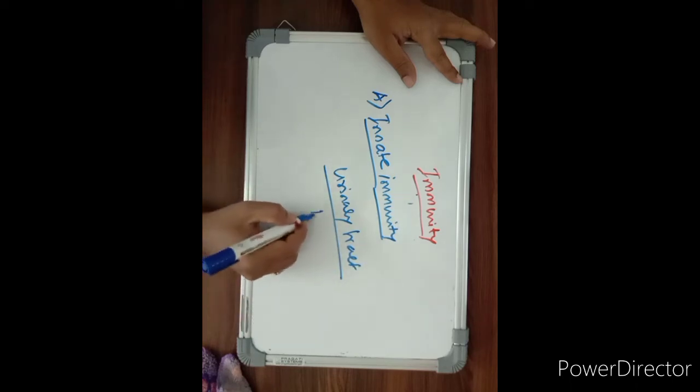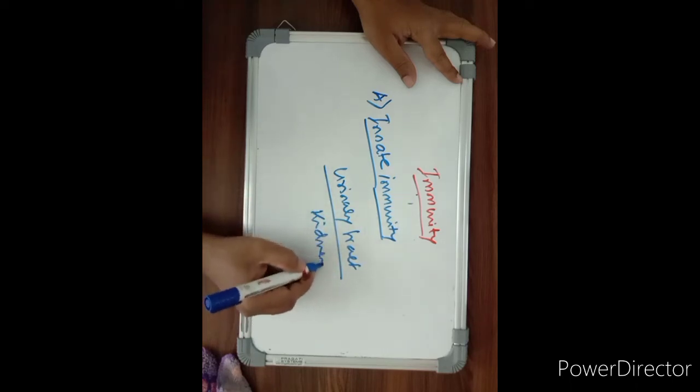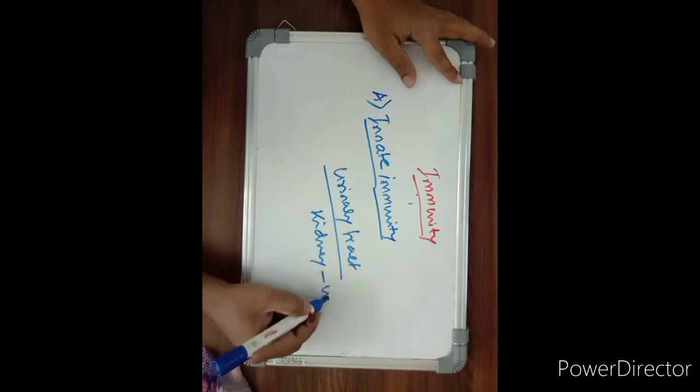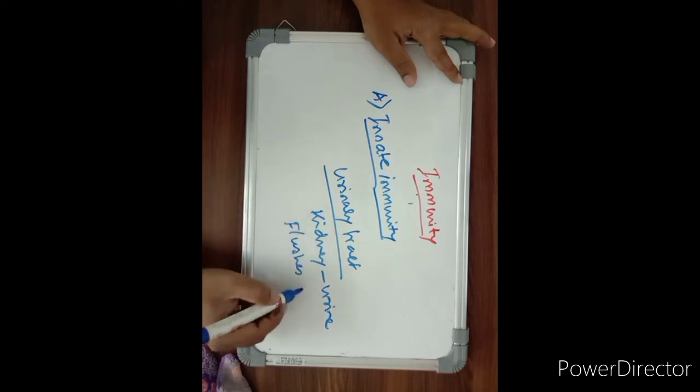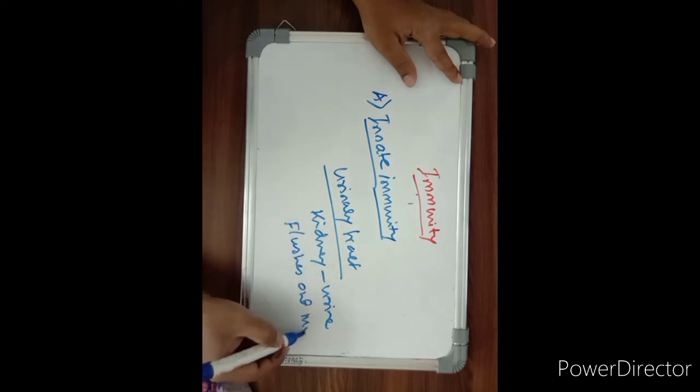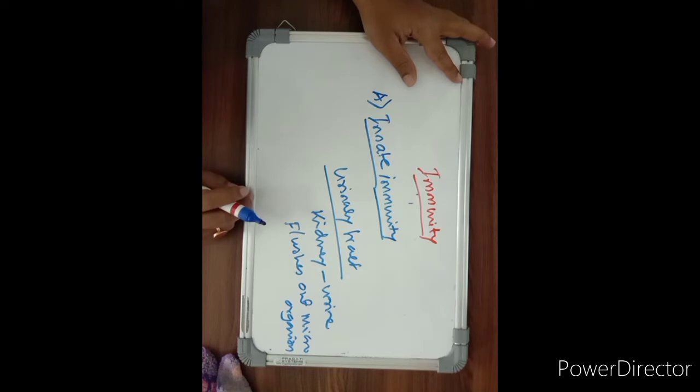As you know, there is a continuous production of urine by the kidney. This urine flushes out many microorganisms and thereby prevents reproductive tract infection, or RTI.